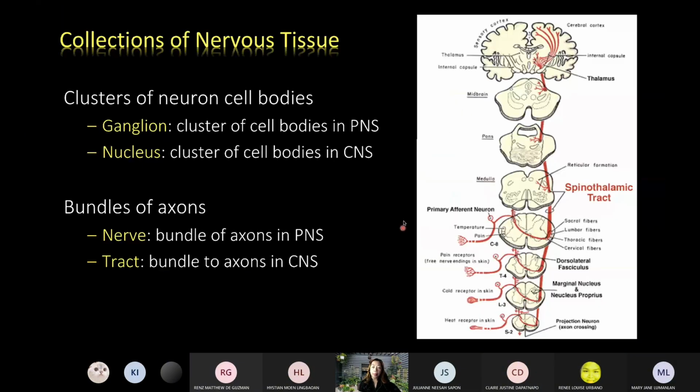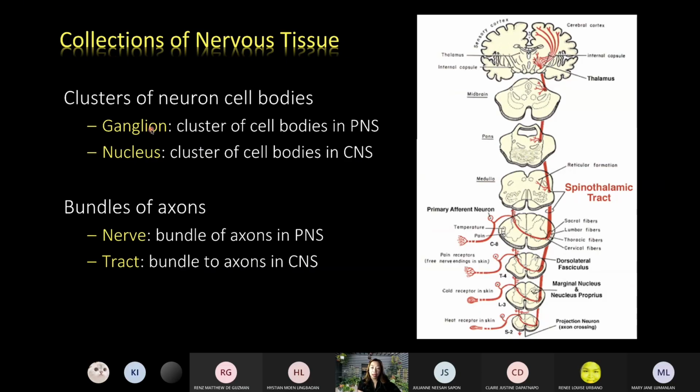Now, there are certain terms that are sometimes used interchangeably. So it means you have to really know the difference between them. So we have the different collections of nervous tissues. So we said that a ganglion, when neurons form a mass, it's called a ganglion, diba?